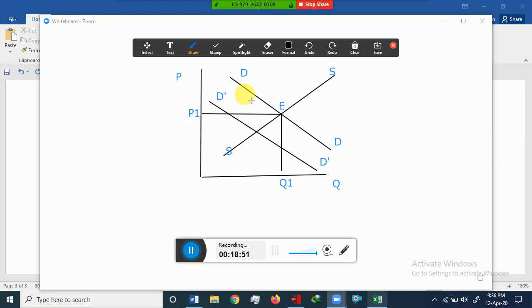There is a decrease in demand, so the demand curve shifts leftward. The new equilibrium point is this point where the new demand curve D dash intersects the supply curve. So let's label this as E1. This is the new equilibrium point.